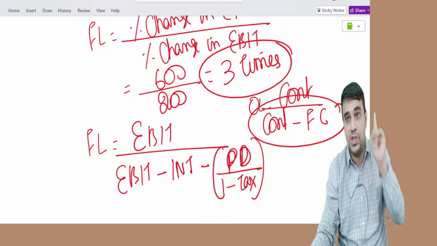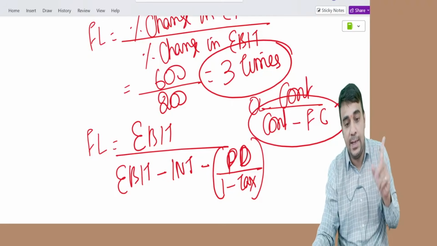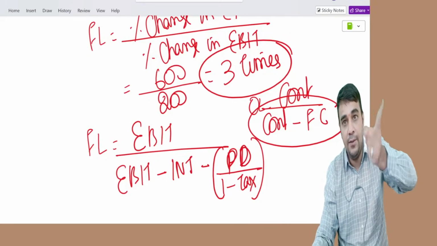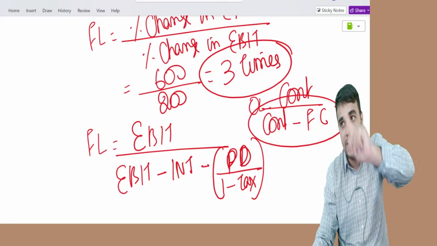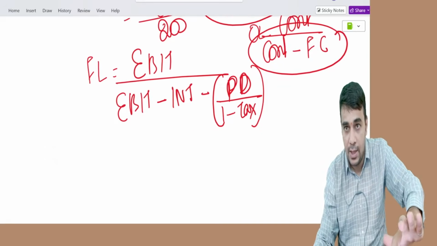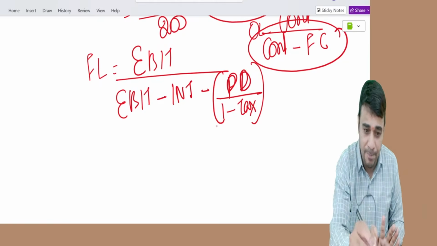This will be 3 times. Original number, it will be 3 times. What is the formula? EBIT divided by EBIT minus interest minus PD divided by 1 minus tax rate. I'll explain again with one more example.